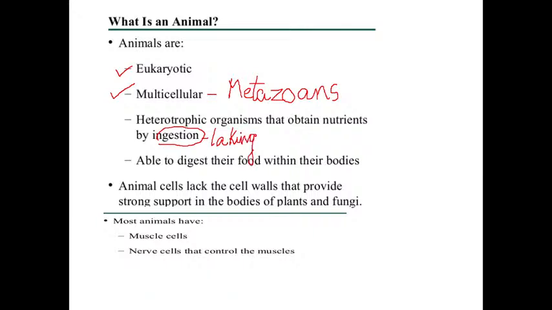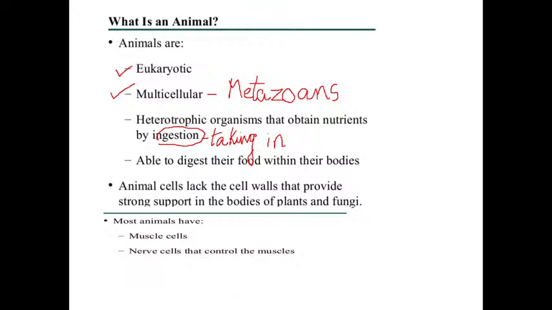They can take in food, and they are able to digest their food within their bodies.